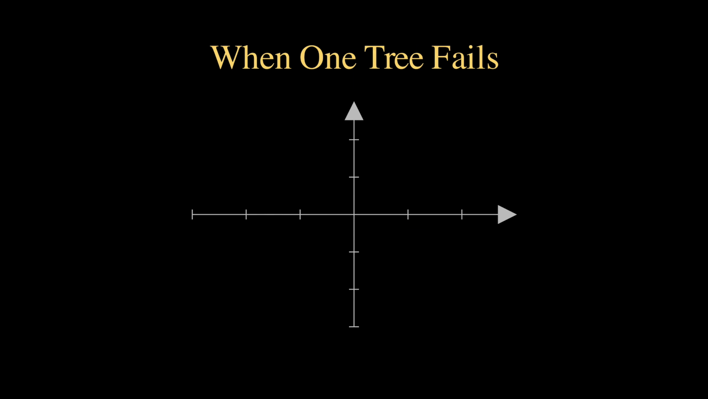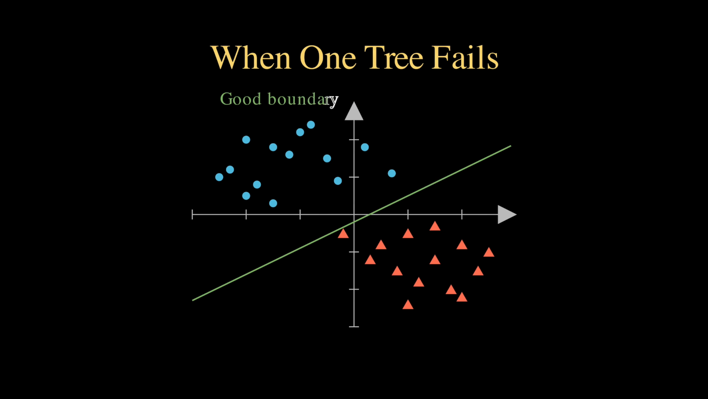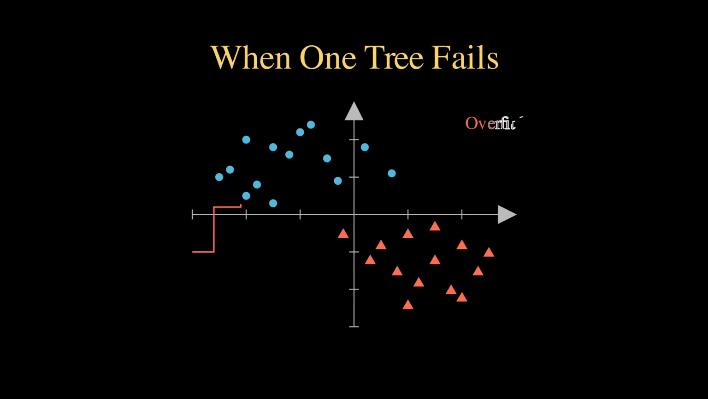But a single tree keeps splitting until every training point is perfectly classified, even the noisy ones. A simple boundary would do the job just fine, but that's not what we get. Instead, the tree produces this jagged staircase, memorizing noise rather than learning the true pattern. Small changes in the data produce completely different trees. A single tree has high variance.